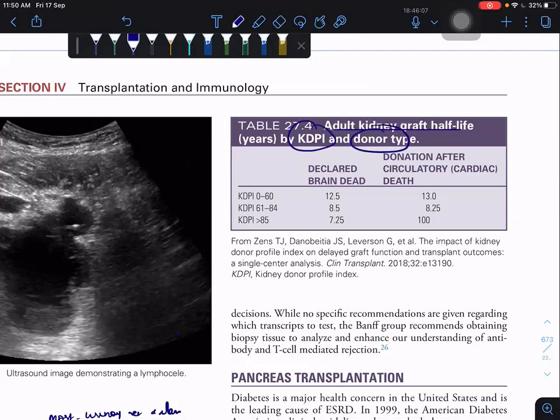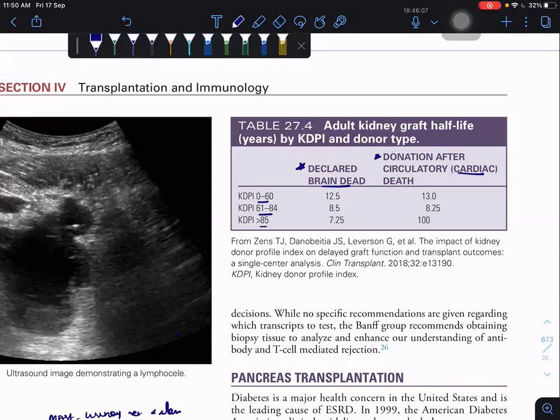Here they're telling KDPI 0 to 60, KDPI 61 to 84, greater than 84. If the kidney is taken from declared brain death or cardiac death, then they're telling about the graft half-life.